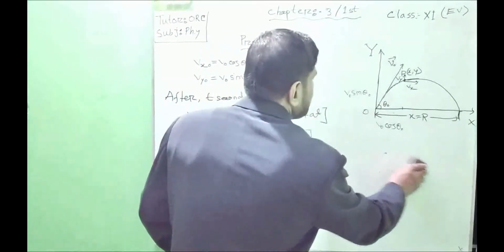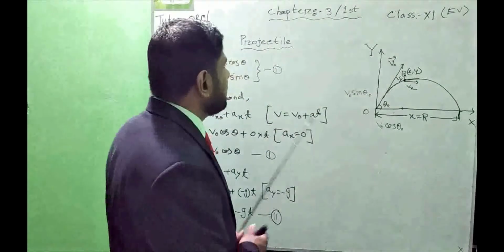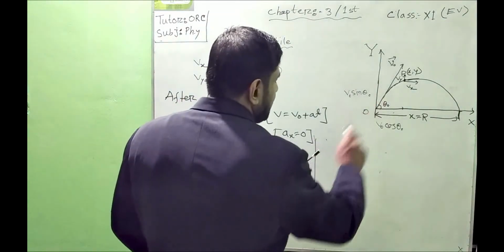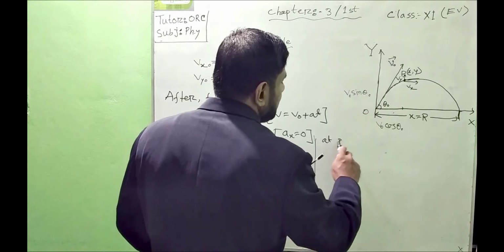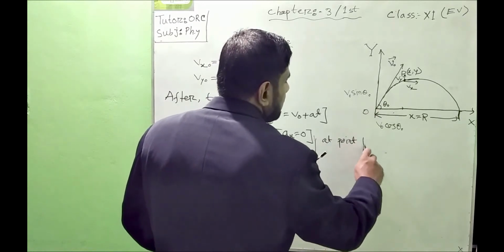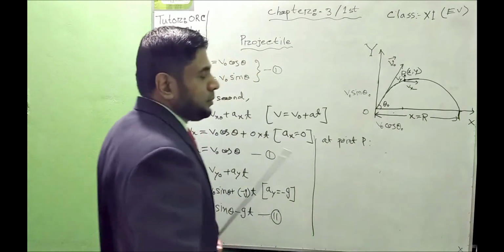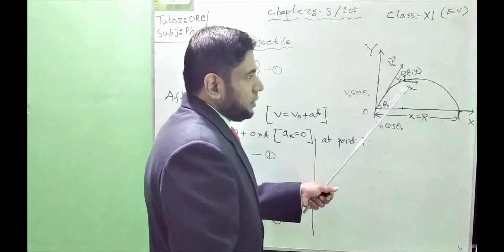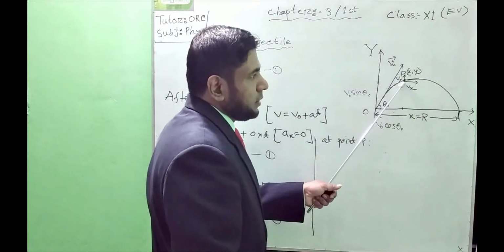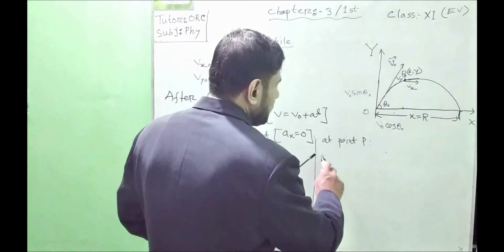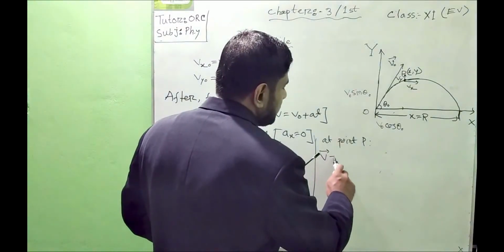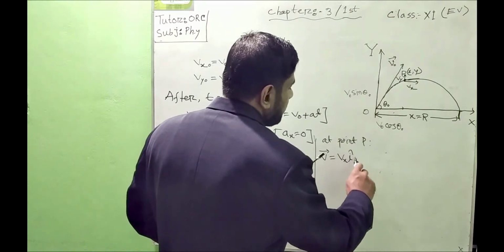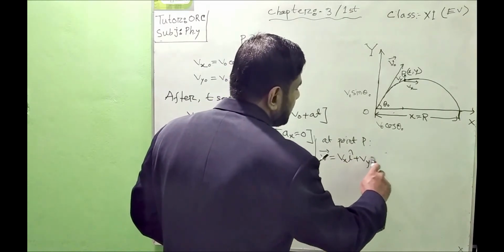Here you can see that projectile motion is two-dimensional motion. So at point P, if we want to find out the velocity, as the velocity has two dimensions, one along the x-axis and another along the y-axis, we can write the velocity in this way: vector v equals vx i plus vy j.